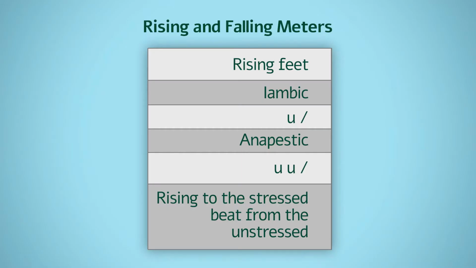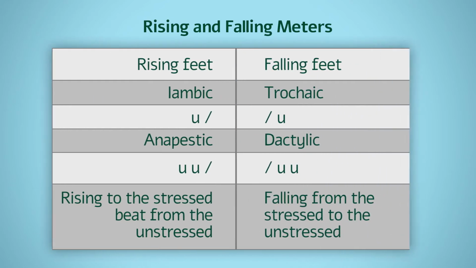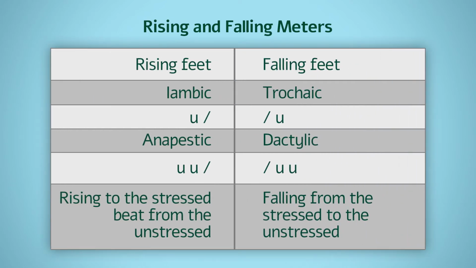In general, poetry in English features 6 different patterns of meter, each of which is called a foot. We will focus on 4 of them: 2 of rising meter, iambs and anapests, since they start with unstressed and finish with stressed syllables, and 2 of falling meter, trochees and dactyls, since they begin stressed and end unstressed.